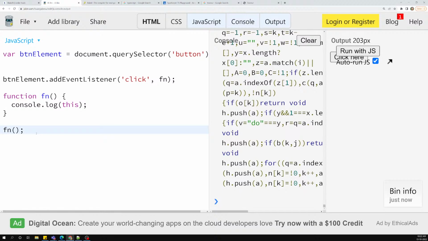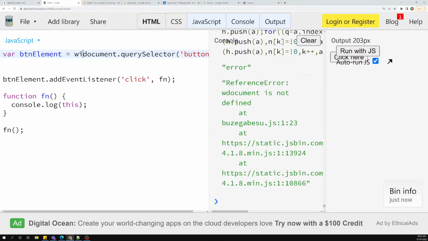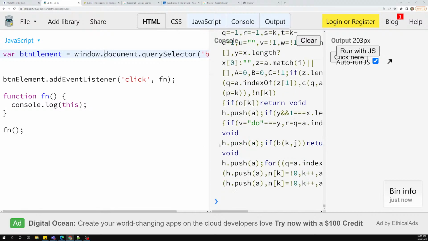But we are not using this window thing. Everything will be under the window object, because I am working in the browser window itself. That is the reason everything comes under window, so there is no need to use window explicitly. Indirectly, everything will be under the window by default. So window.document, but here don't use window.buttonElement, because this one belongs to you, a variable with the name button element. Don't get confused with those things. This document itself is in window.